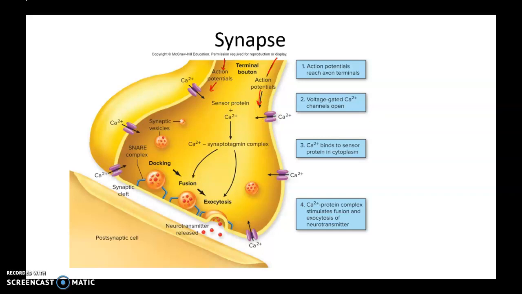Calcium causes the synaptic vesicles filled with neurotransmitter to exocytose the neurotransmitter in the synaptic cleft. Now there are terms like snare complex, docking, fusion. Don't worry about it. Just focus on exocytosis of neurotransmitter into the synaptic cleft.